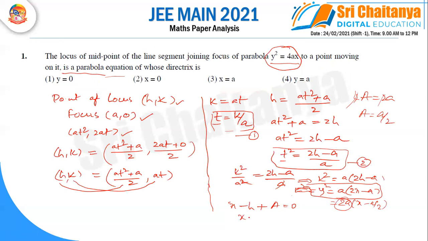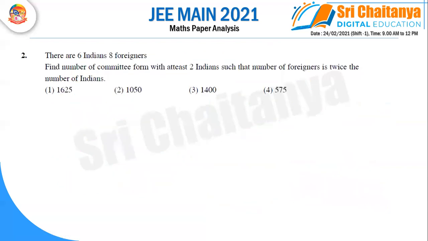That means, so x minus, in place of h, I have a by 2, and capital A is nothing but again a by 2. So both will cancel, so we got the answer is 0. That means our option 2 is right. So we are going to the next question.